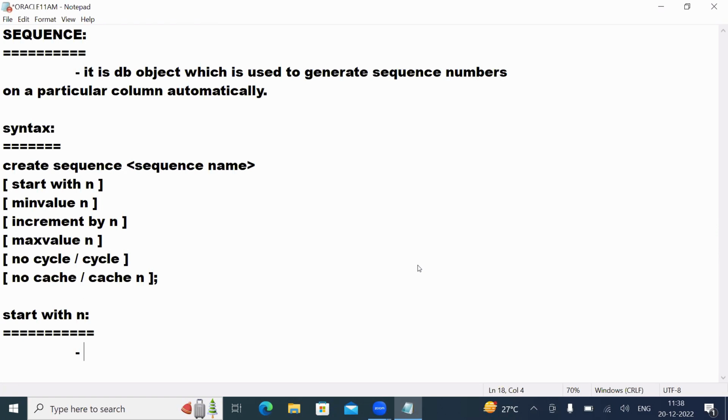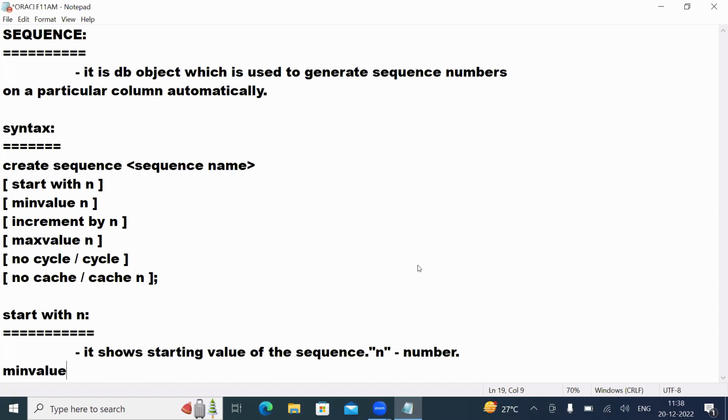It shows the starting value of this sequence. Here n is nothing but a number. So the number from where you want your sequence to start, that is start with.